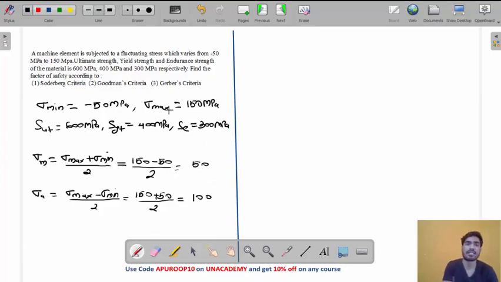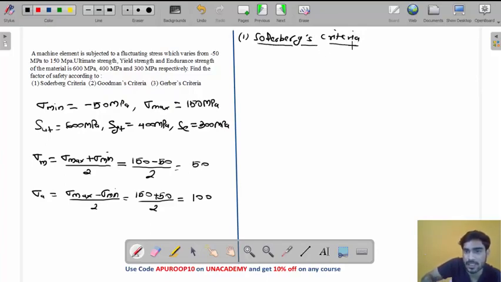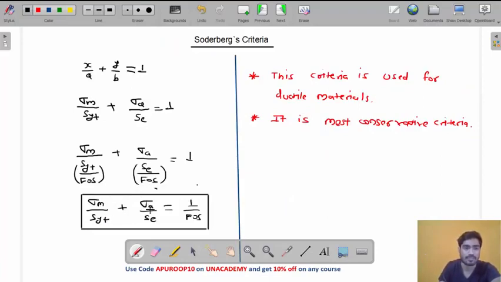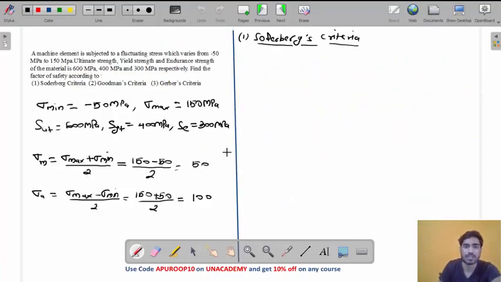In the case of theories of failure, the first step is to find principal stresses sigma 1, 2, 3. Here the first step is to find sigma m and sigma a. So you have found sigma m and sigma a. Now we will use the criteria one by one. What is the first criterion? Soderberg's criterion. According to Soderberg, this is the equation: sigma m by SYT plus sigma a by SE equals 1 by FOS.